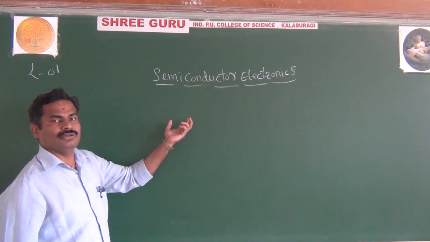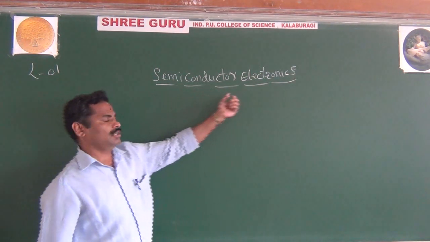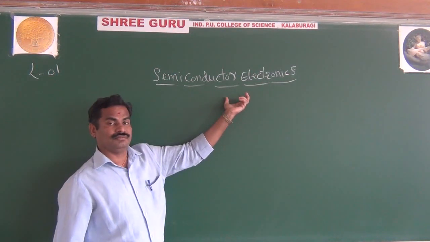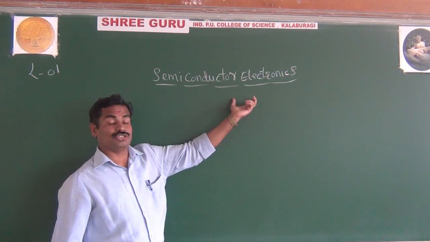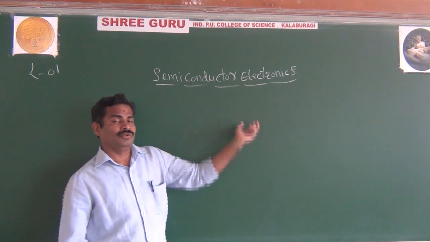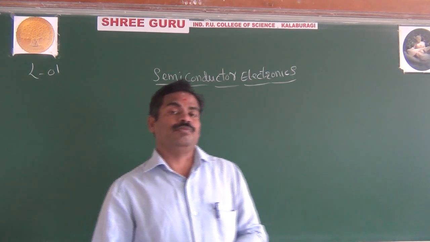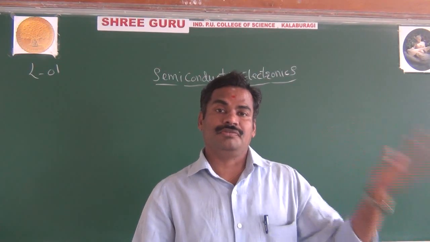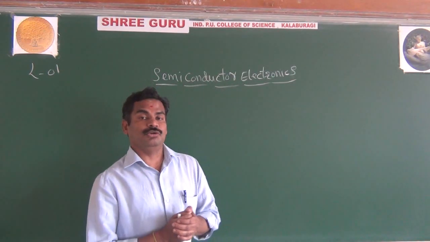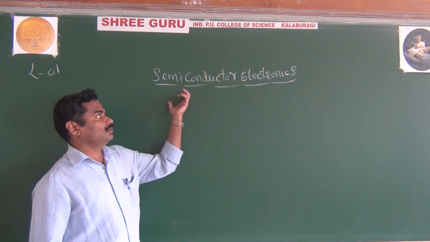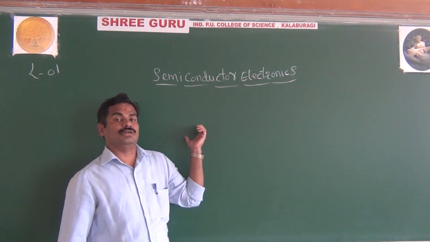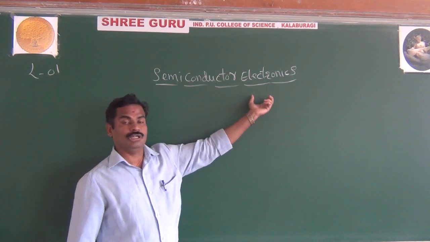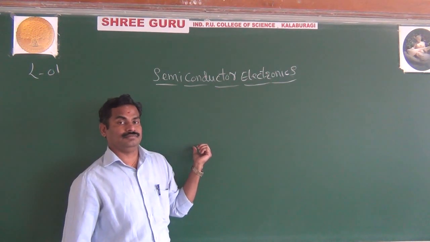Actually, they could have given the name semiconductor physics, but they gave semiconductor electronics. Why not semiconductor physics? Basically, electronics is a branch of physics. And also, the semiconductor comes under electronics as well as under physics.